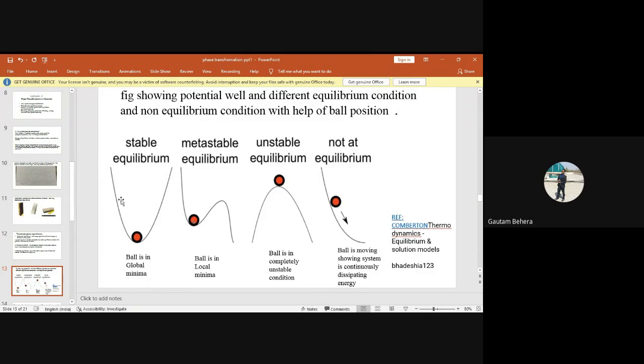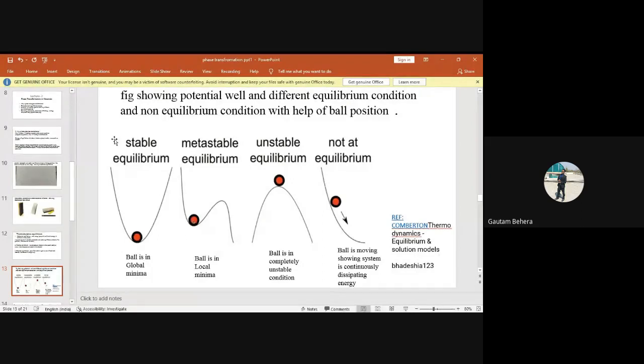Potential well means you can consider energy versus position. You're getting my point? In the vertical direction, you can take the energy. In the horizontal direction, you can take the position, right?